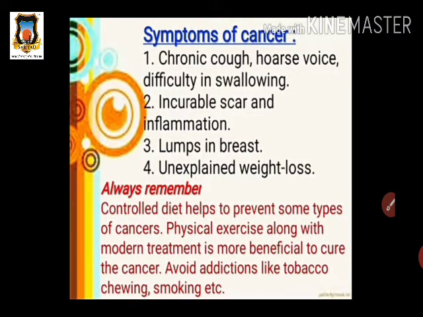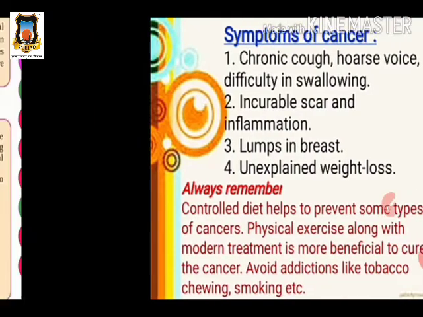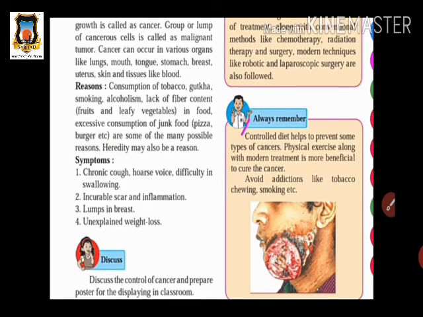What prevention should we take against the disease cancer? We see some symptoms also, and always remember that a controlled diet helps to prevent some types of cancer. Controlled diet means you should take a proper diet, which is very essential for our human growth. You should avoid junk food and habits like drinking alcohol, chewing tobacco, smoking, etc.